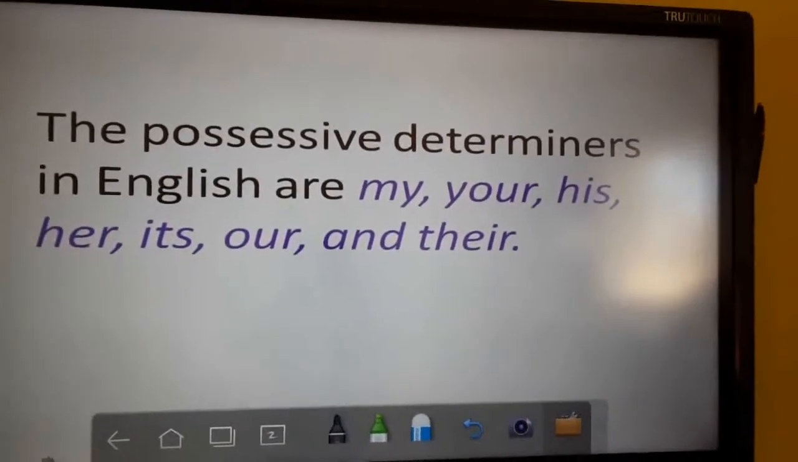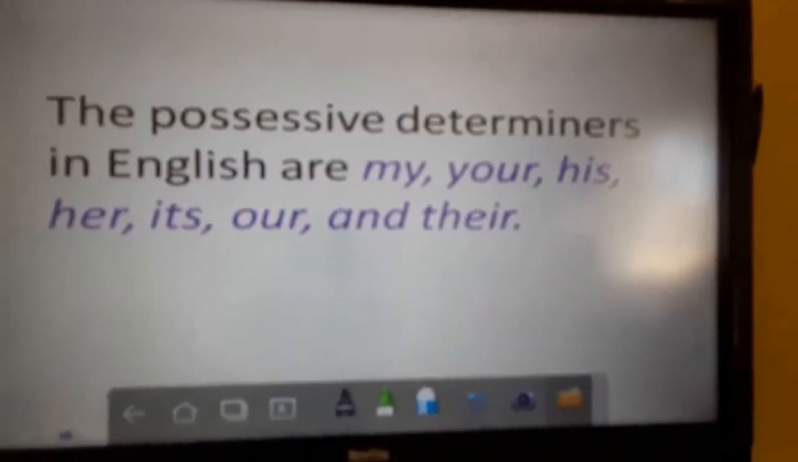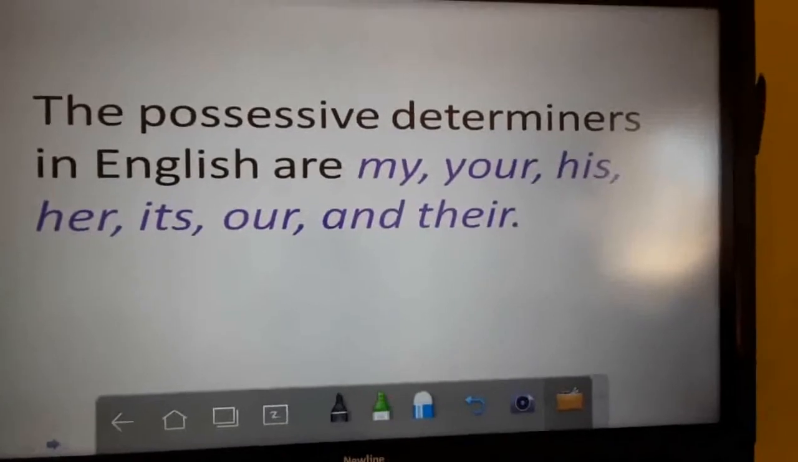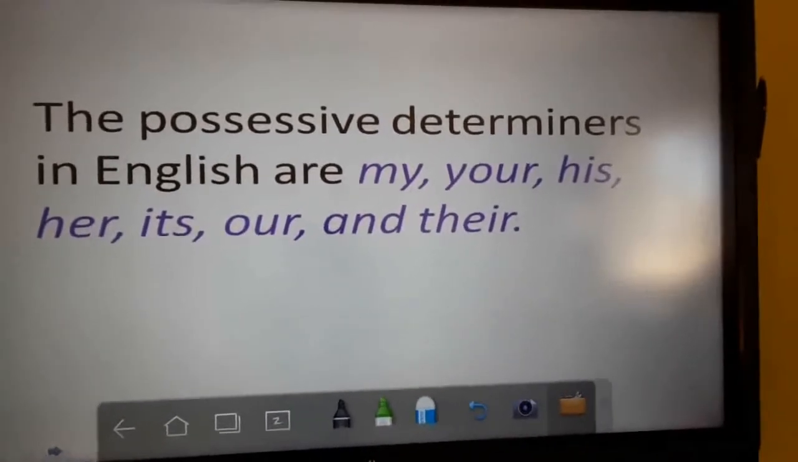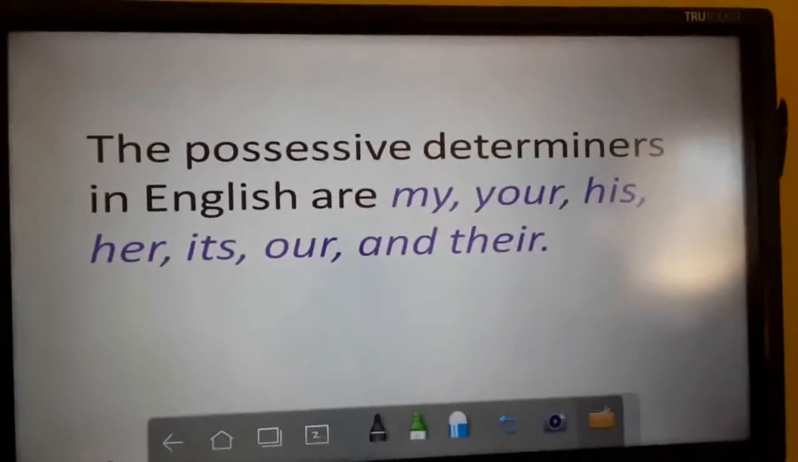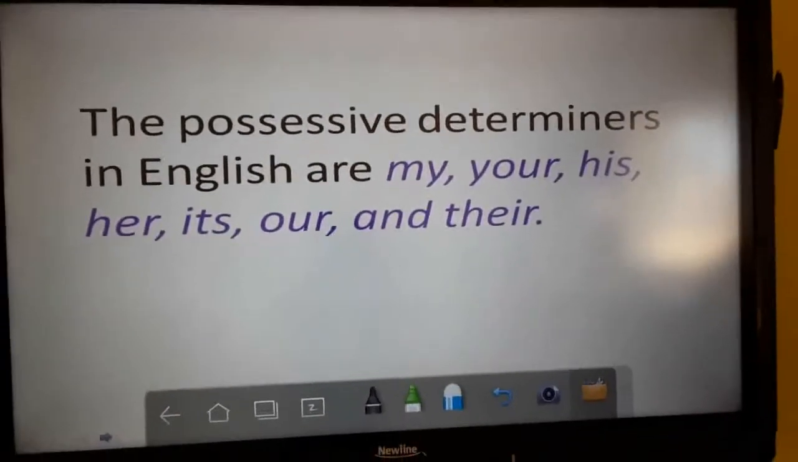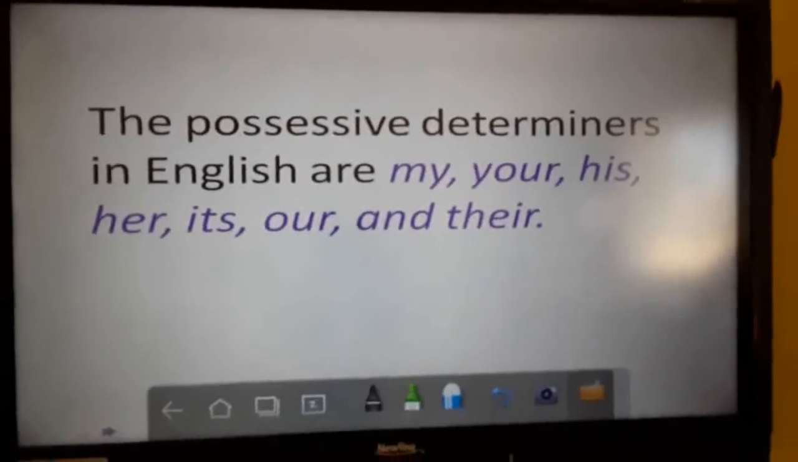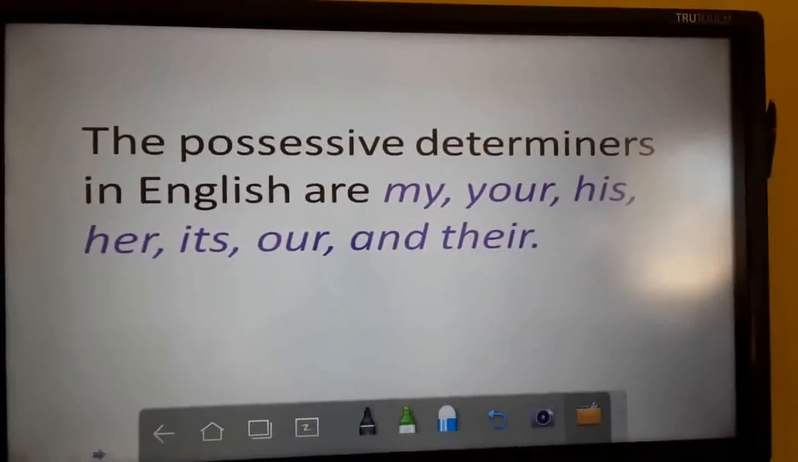Next we can go to possessive determiners. All the possessives: my, your, his, her, its, our and their. So these are all possessive determiners. For example, my grandmother gave me cake. So here my is working as a possessive determiner.